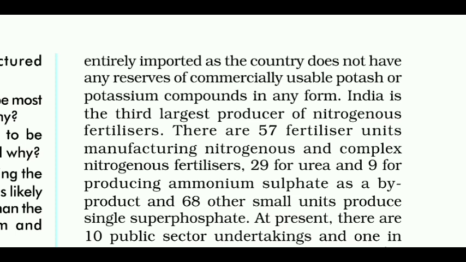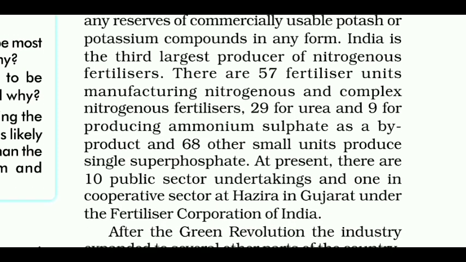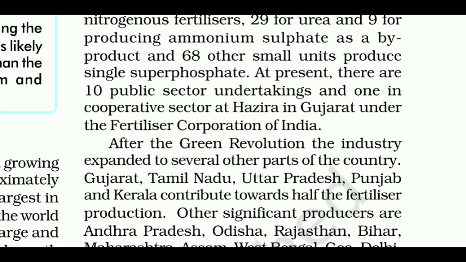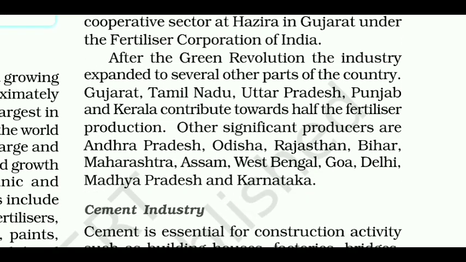India is the third largest producer of nitrogenous fertilizers. There are 57 fertilizer units manufacturing nitrogenous and complex nitrogenous fertilizers, 29 for urea and 9 for producing ammonium sulfate as a byproduct, and 68 other small units produce single superphosphate. At present, there are 10 public sector undertakings and 1 in cooperative sector at Hazira in Gujarat under the Fertilizer Corporation of India. After the green revolution of the industry, the industry expanded to several other parts of the country.